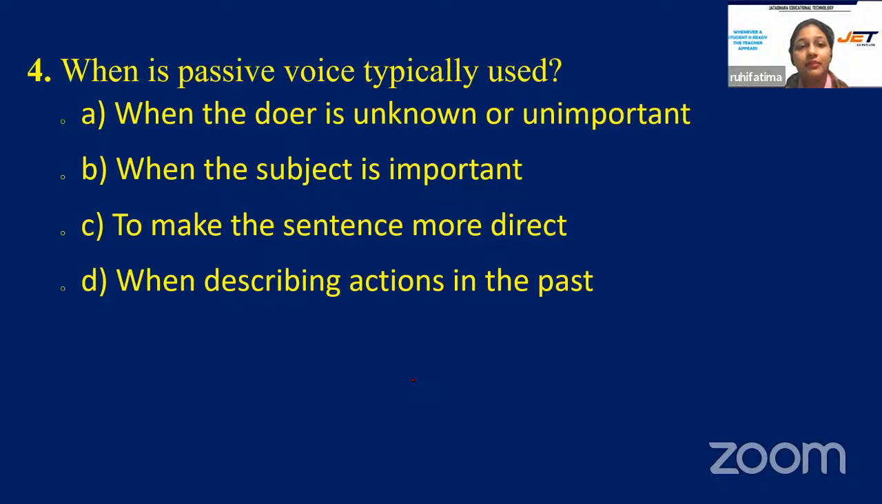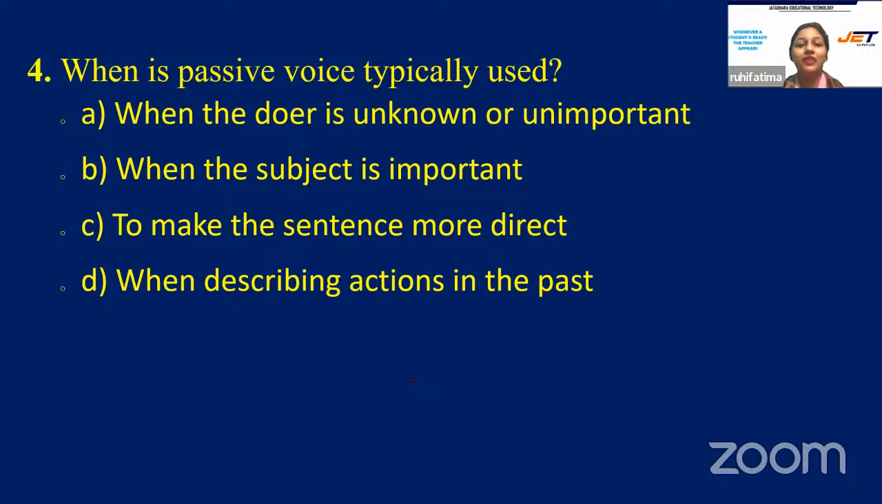Come on, students, quickly tell me this answer. When is passive voice typically used? And your options are A, when the doer is unknown or unimportant, B, when the subject is important, C, to make the sentence more direct, or D, when describing action in the past. Rosa Malesh, please write only one option. I'm requesting you all, please write only one option in the chat box which you feel is more relevant.